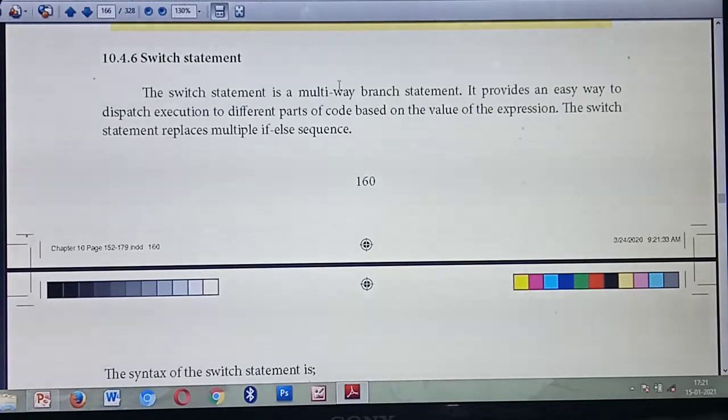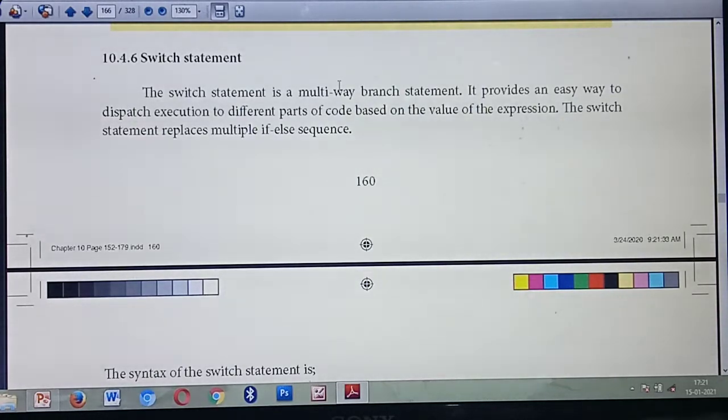Okay. So in this switch statement, it provides the easiest way to execute different parts of the code. You are writing a lot of statements or a lot of code as a block. So using the switch statement, it is very easy to run different parts of the code.